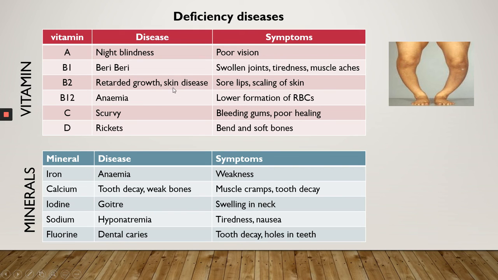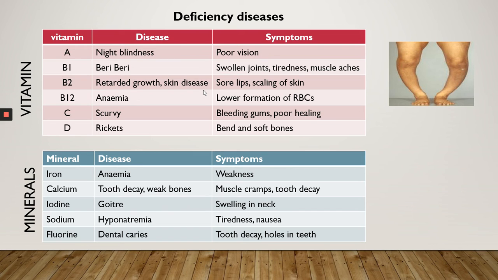It causes retarded growth and skin disease. Now, the deficiency of vitamin B12 causes anemia. What happens in this? The red blood cells in our blood form at a slower rate.